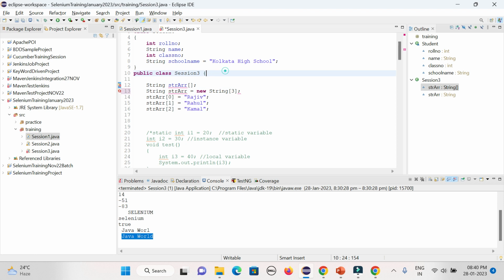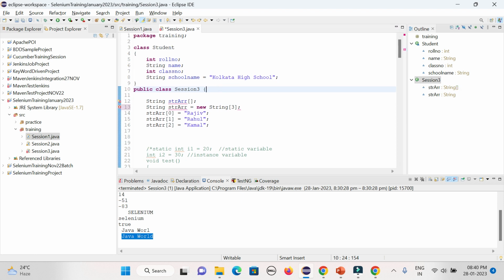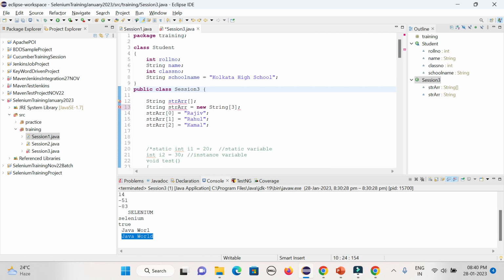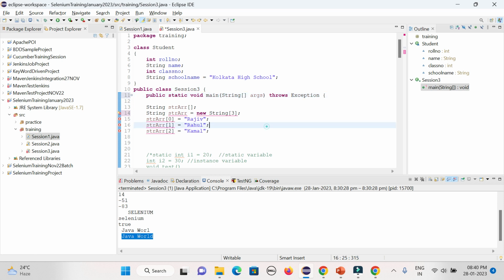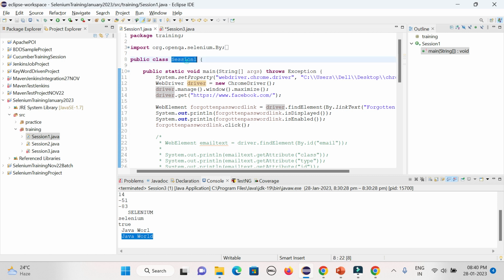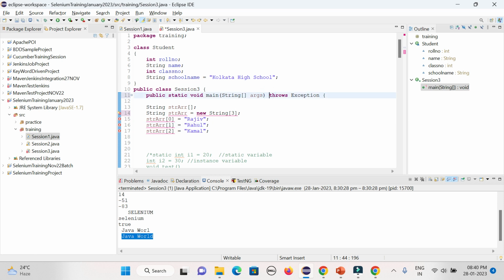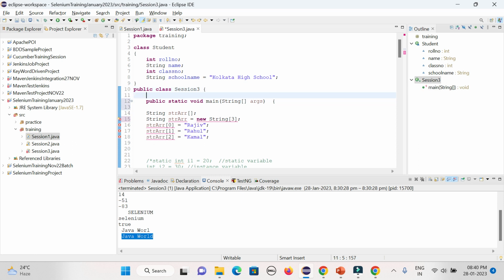I have commented out the main method here, so I need to take the main method back.